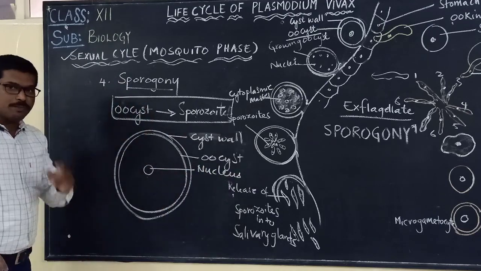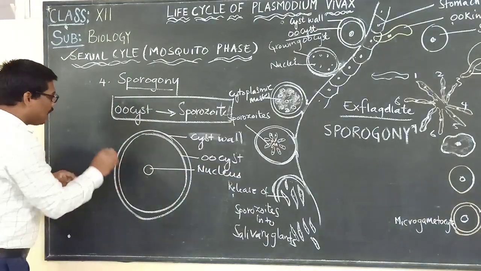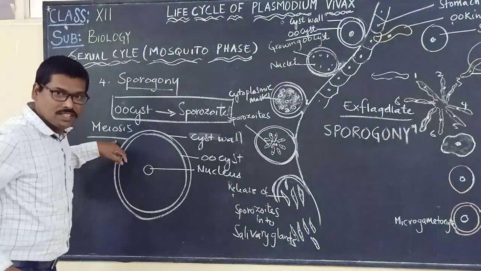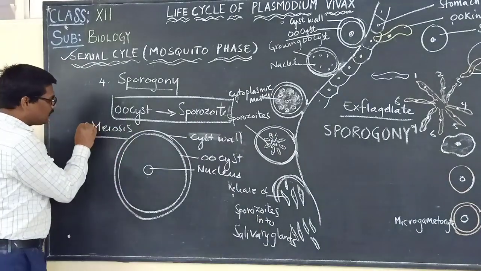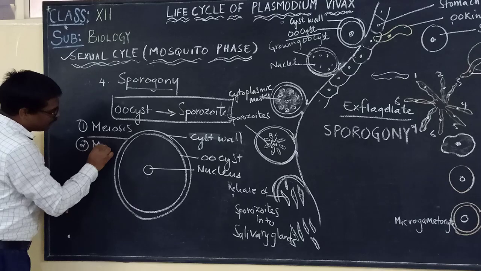Now please follow it carefully. This nucleus first undergoes meiosis, also called reductional division, followed by mitotic division.